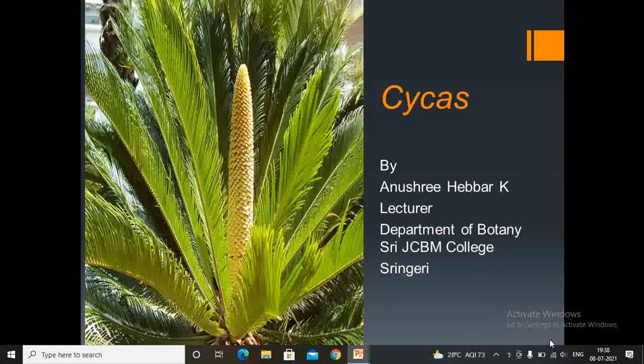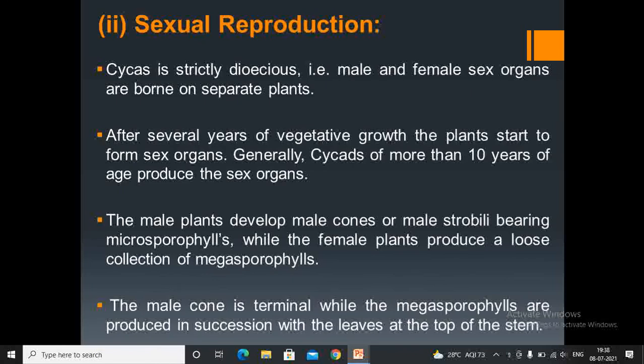Hello everyone. In the previous class we discussed the anatomy of different parts of cycas and vegetative reproduction in cycas. In this class we will be discussing sexual reproduction in cycas. Cycas is a strictly dioecious plant, that is, female and male plants are different.